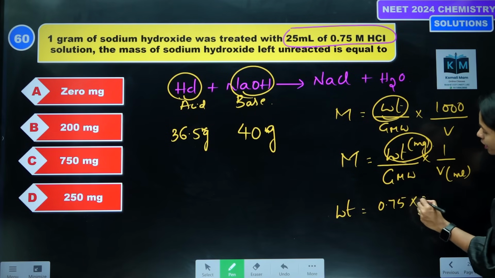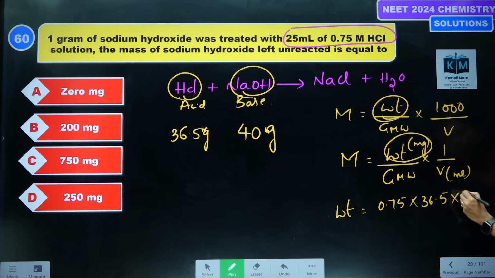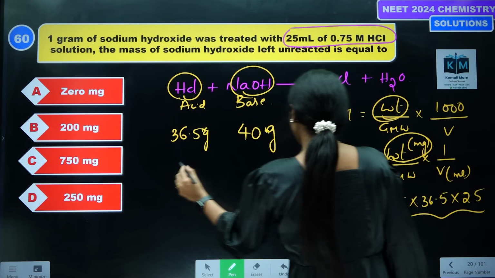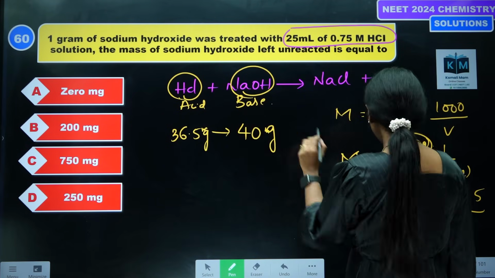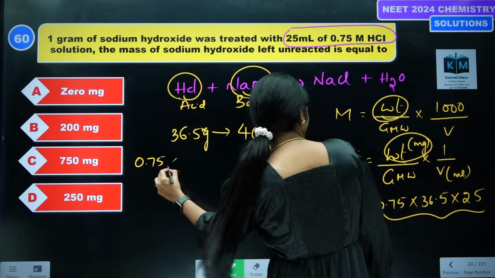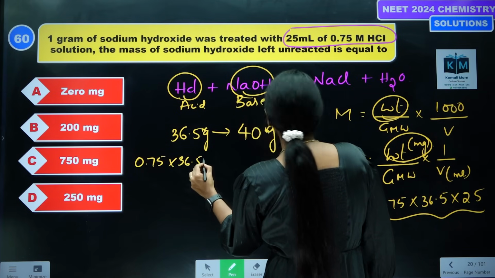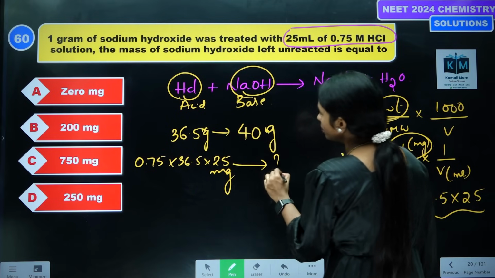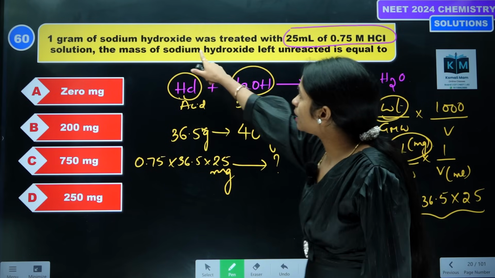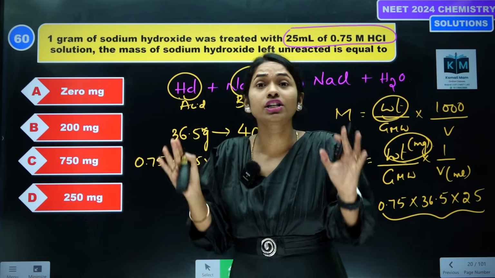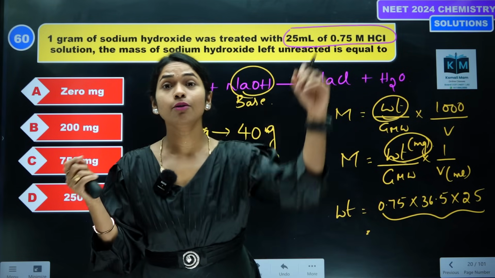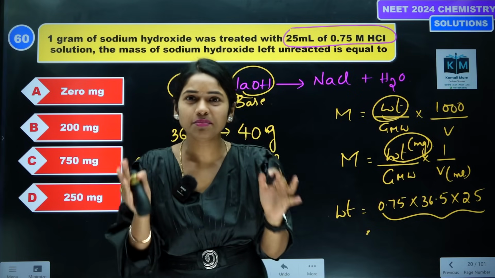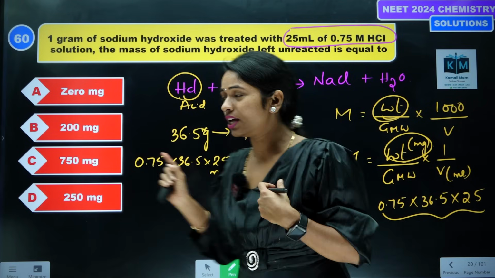0.75 and gram molecular weight is 36.5 for HCl, volume is 25. If you multiply this, you will be getting how much? Let's see, 36.5 milligrams needs 40, then 0.75 into 36.5 into 25 needs how many milligrams? So why are we taking only HCl? Because in the question they have given that NaOH how much is left. They are asking NaOH how much is left, which means NaOH is the excess reagent and HCl is the limiting reagent. So we should solve the question based upon the limiting reagent.